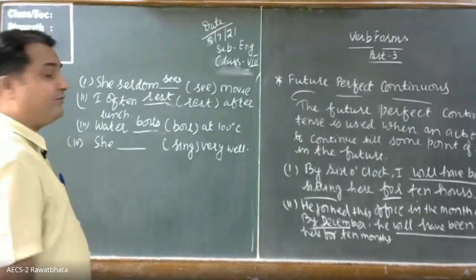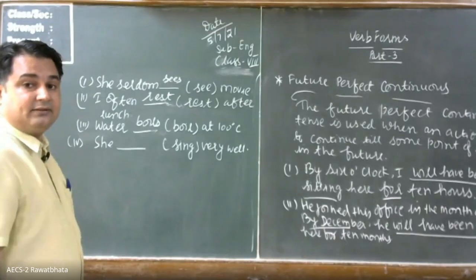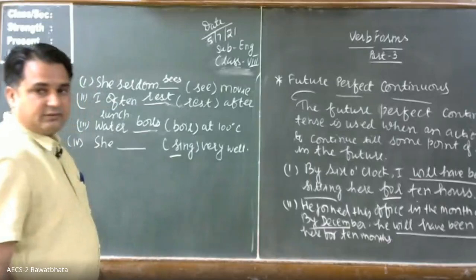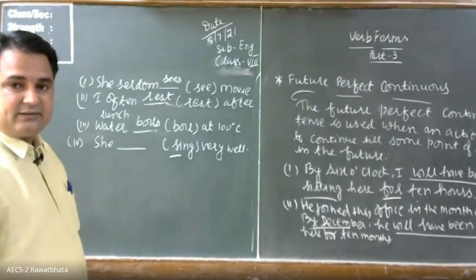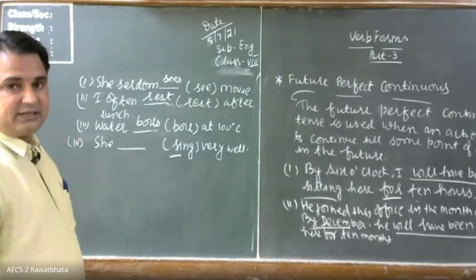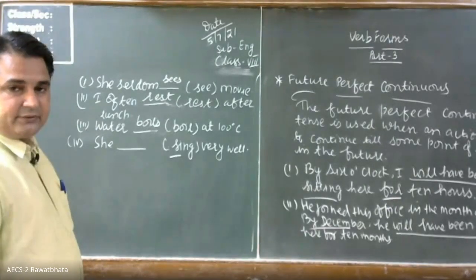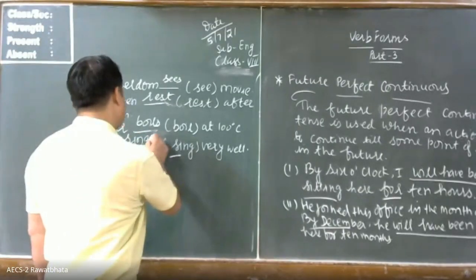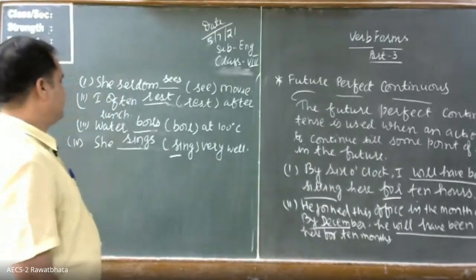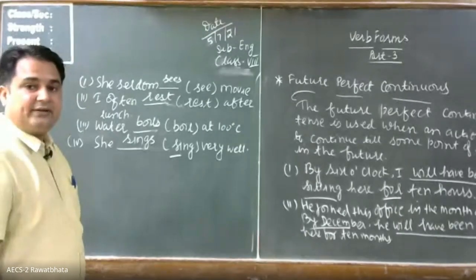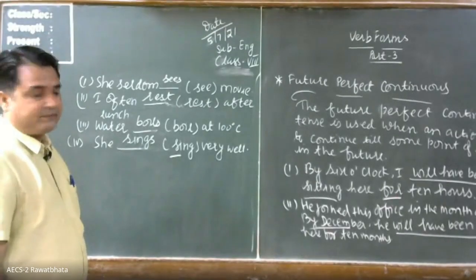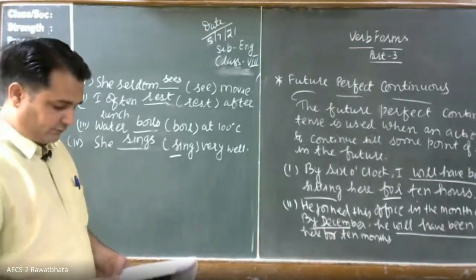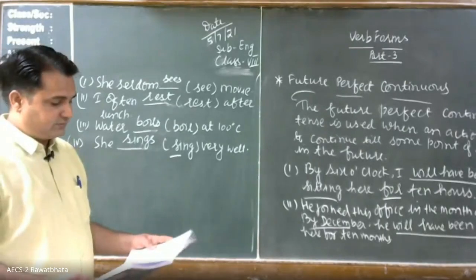Then: she blank very well. So the verb form is sing. Yes, she is singing very well, if the work is in continuity, or say she sings very well. She sings very well. Okay. So likewise, you have to supply the correct form of the verb. Then you write the next examples.